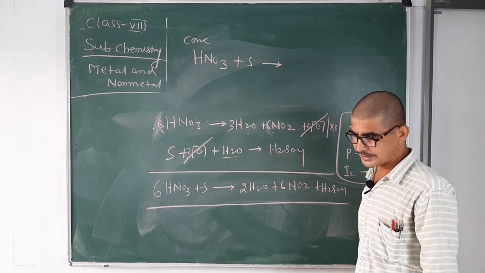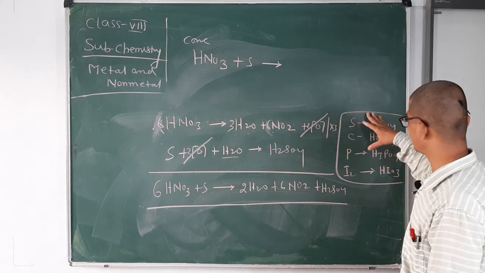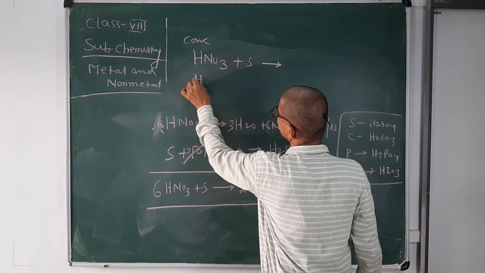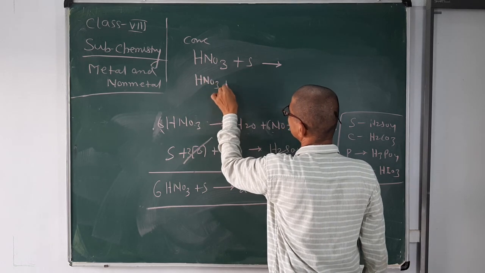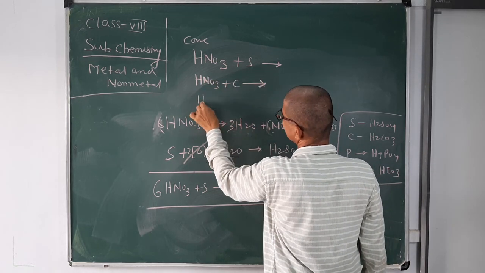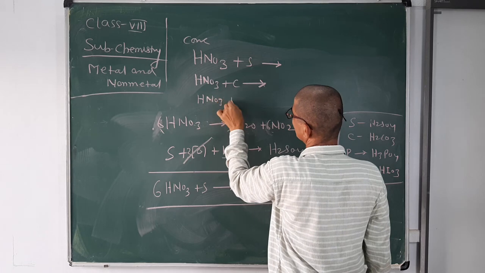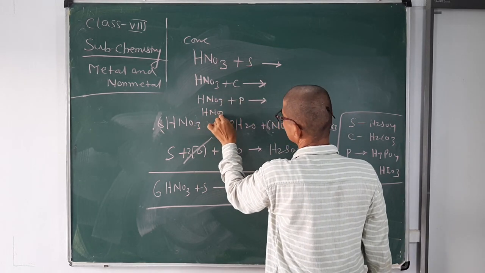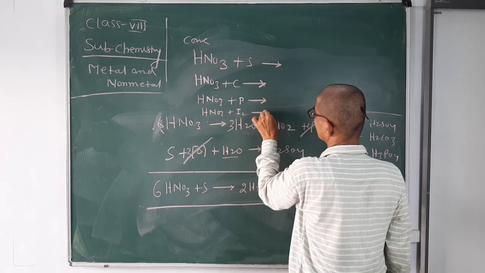So this is the way of writing it. Similarly, you can do carbon, phosphorus and iodine at home. I am just going to write the reaction: nitric acid reacts with carbon, nitric acid reacts with phosphorus and nitric acid reacts with iodine. Okay.